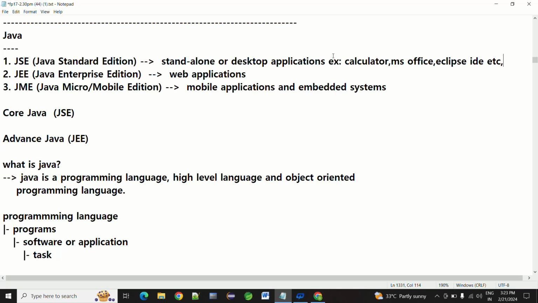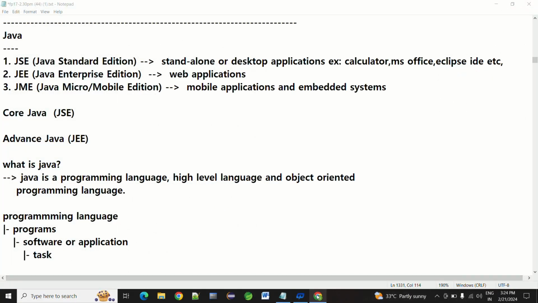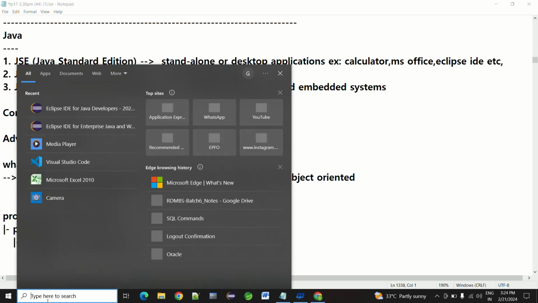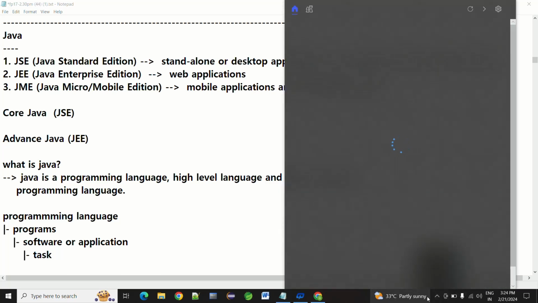Then we can develop with Java Enterprise Edition. Just a minute.